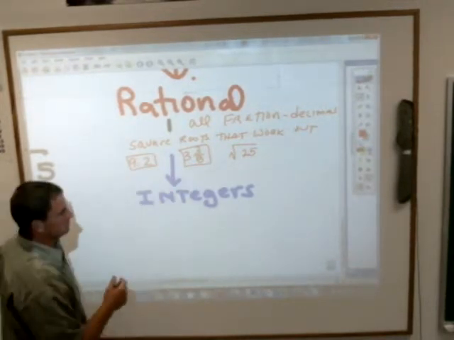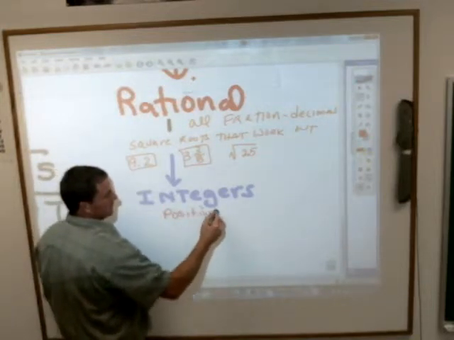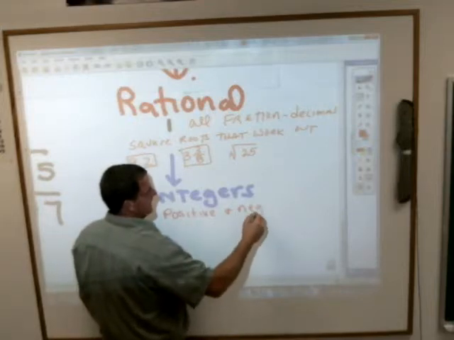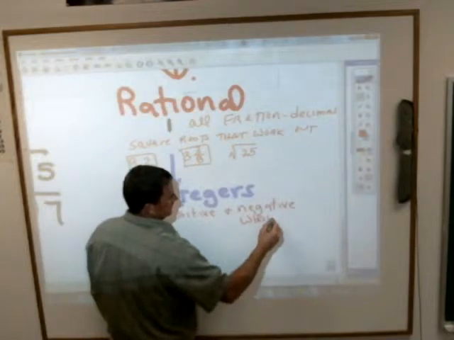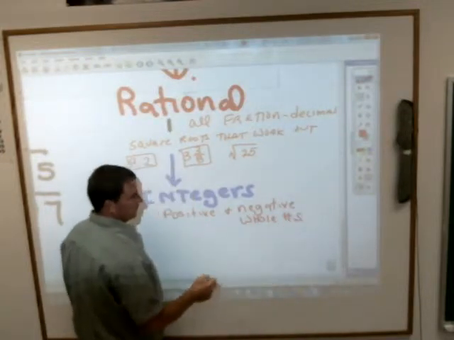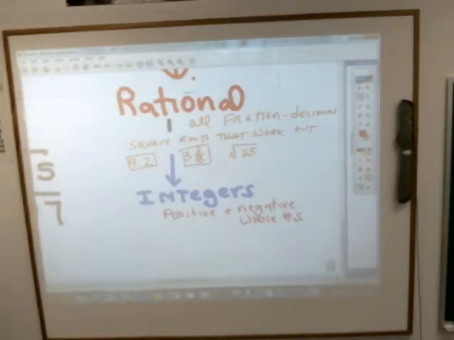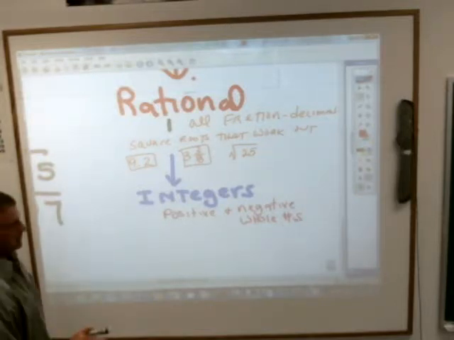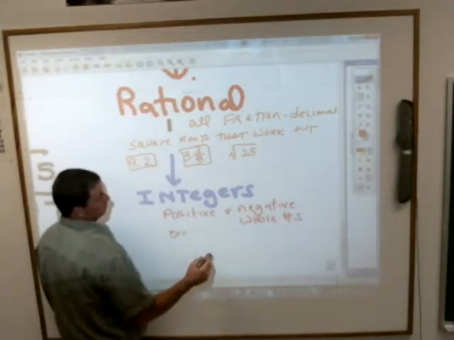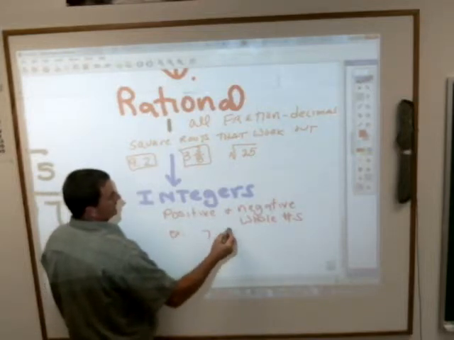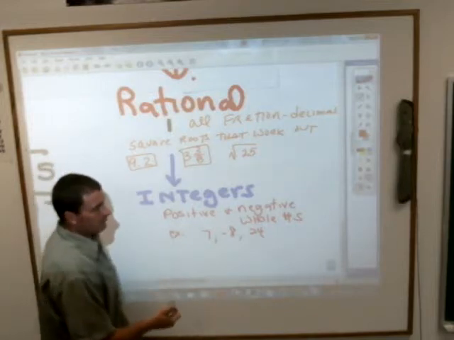Kyle? Numbers that are decimal. Nope. Positive and negative whole numbers. Okay, integers are positive and negative whole numbers. They are not decimals, they are not fractions. So examples of integers would be 7, -8, 24. You can't have a fraction.